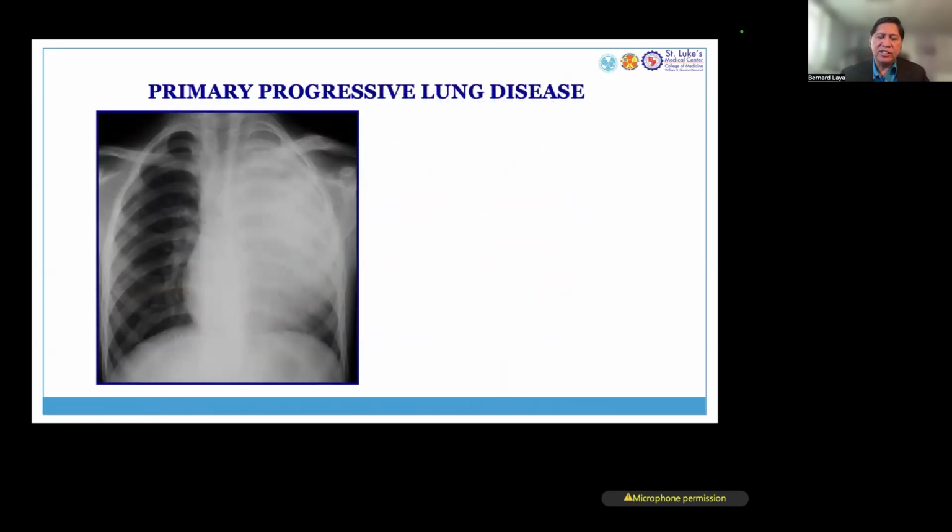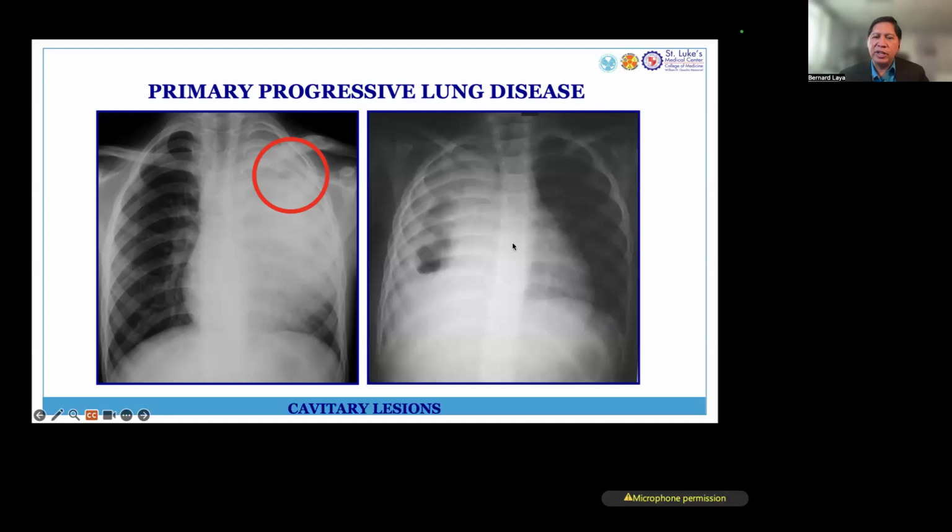Again, this is the X-ray correlate. So it could be an opacification of the lobes of any lung. And we could even see cavitation. You see that air-fluid level right there. The cavitation could be very obvious and significant and comprehensive like this one. The entire right lung is opaque and there is a cavitation in the lung.